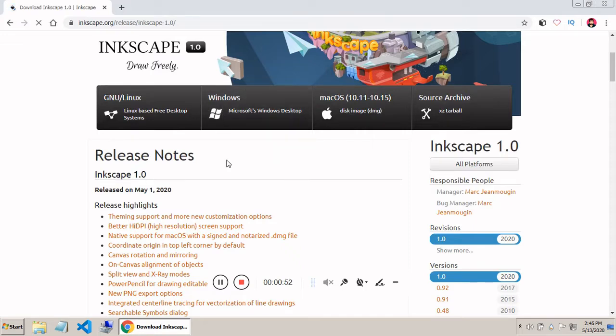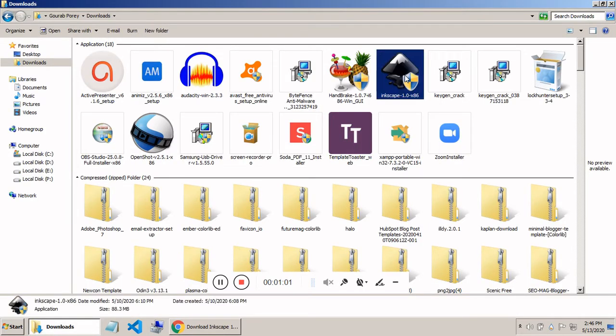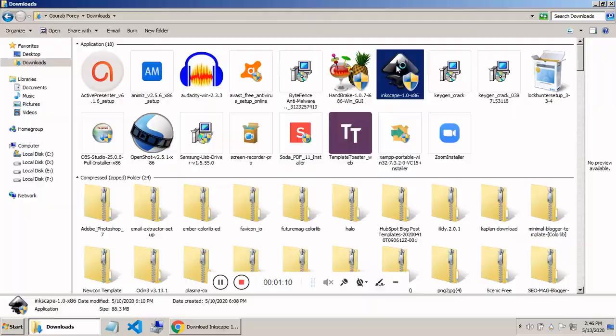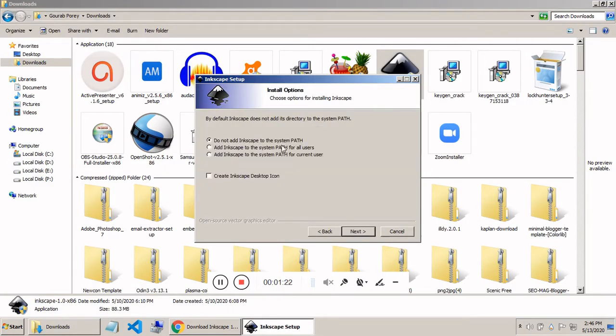I have downloaded already, so I will go to my File Explorer. Here it is, Inkscape. Double-clicking to open. Well, the installation is quite simple and friendly. Click Next here. Click I agree. You can read if you want. I will take Create Desktop icon and click Next.